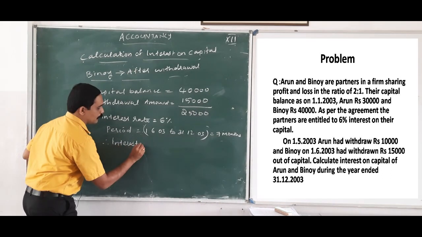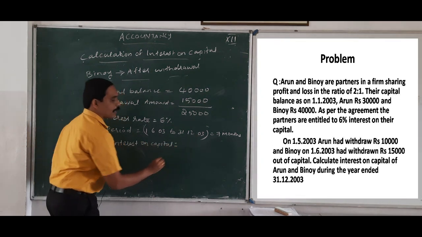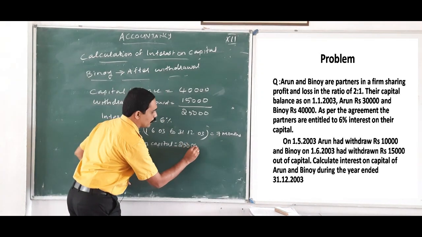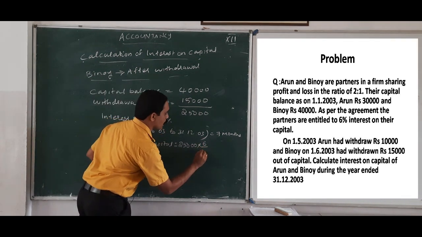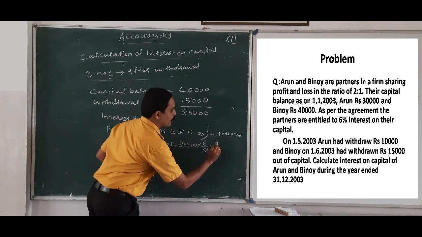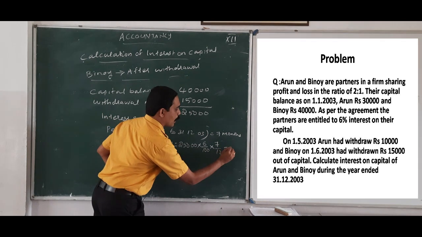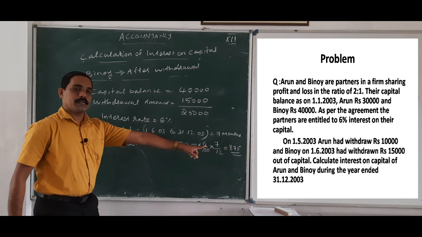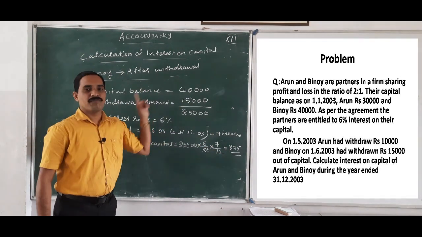Interest on capital is equal to capital balance. How much? That is 25,000 into rate. What is the rate? 6%. So 6/100 into period. How much? That is 7 months. So 7 divided by 12. So what is the answer? That is 875. So that is the interest on capital of Binoy after withdrawal.